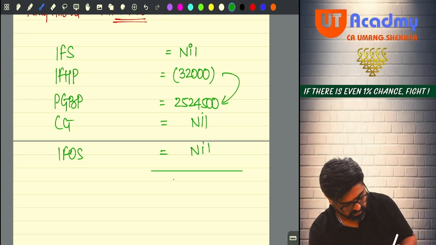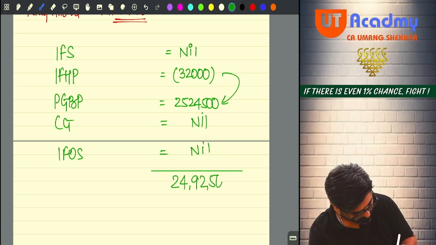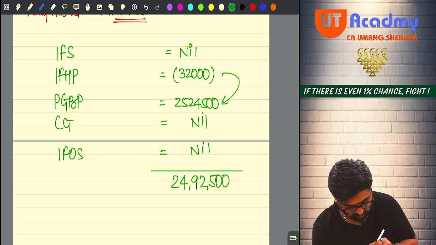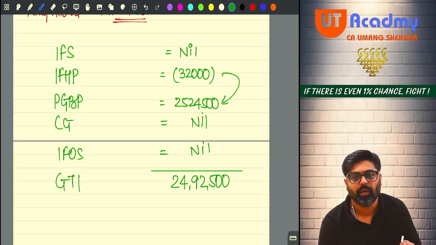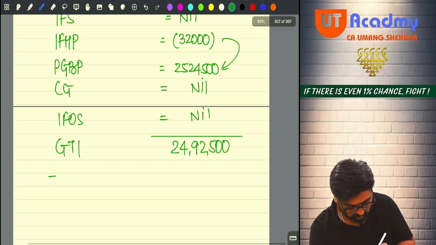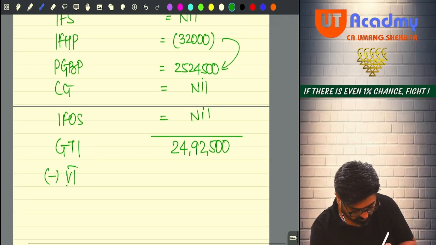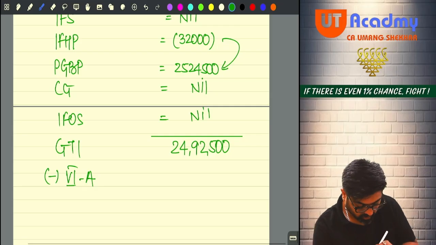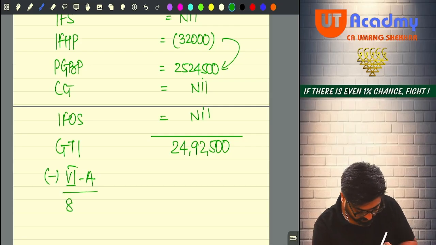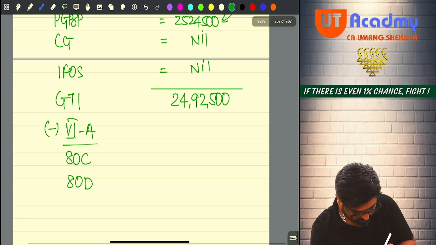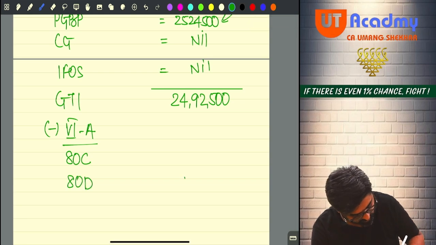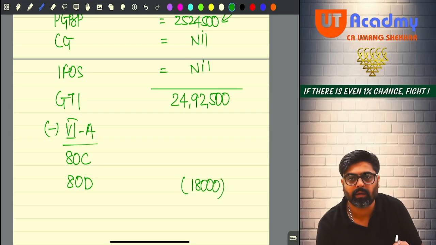24,92,500. This is your gross total income. Out of this gross total income, will you take chapter 6A deductions? Yes. Now how many deductions have you identified? 2 deductions only, 80C and 80D. Under 80D you are going to get 18,000. Full 18,000 you are going to get.